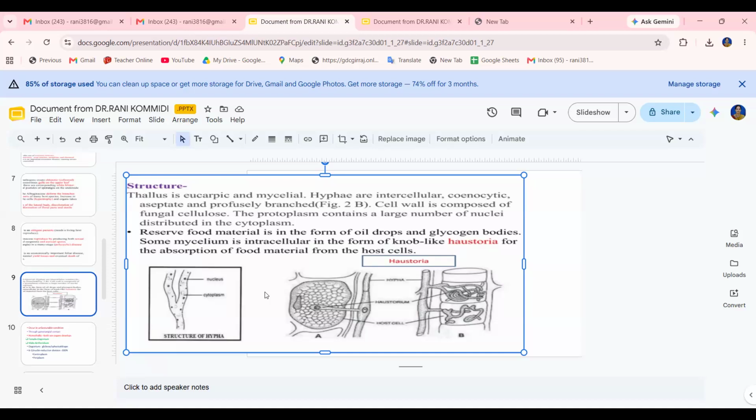We know that in bacteria, some finger-like projections come from the plasma membrane, known as mesosomes. Similarly, in Albugo, a system of membranes develops from the plasma membrane, looking like tubules towards the cytoplasm. So this system is called the lomasomes.